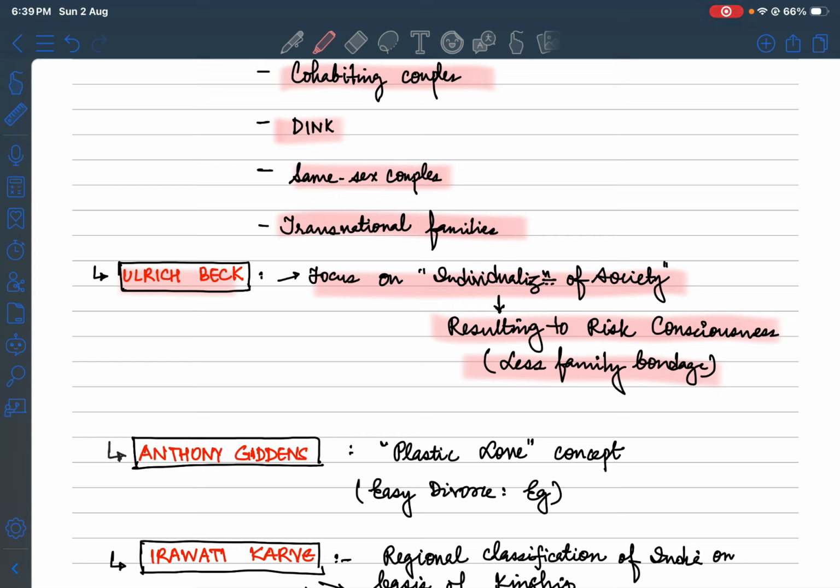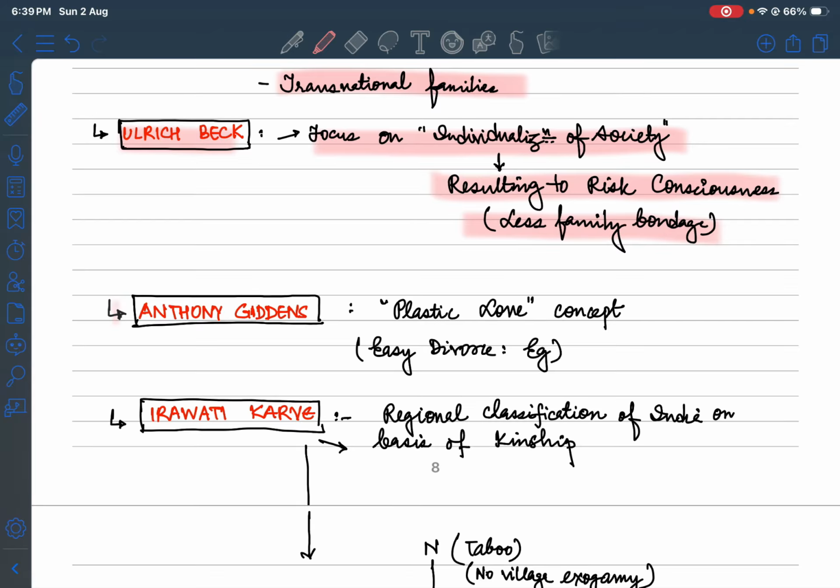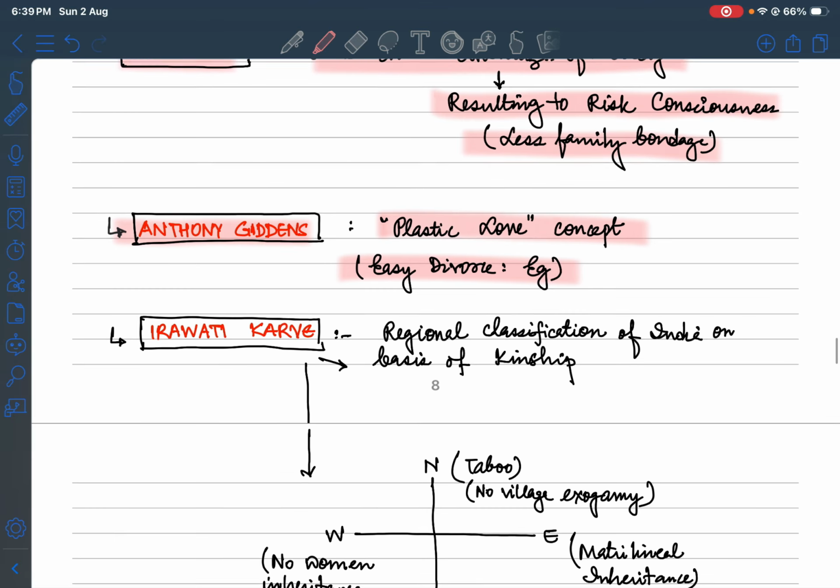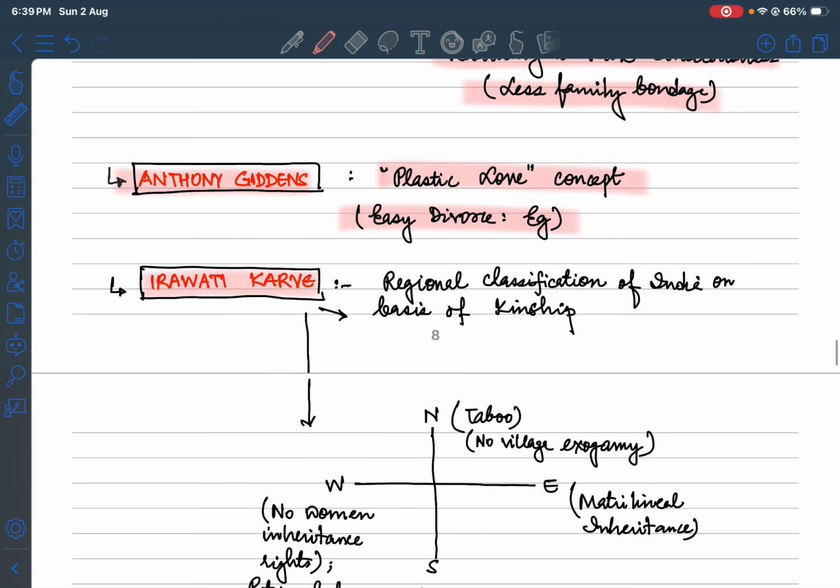So we are seeing that earlier, whatever things were happening, we used to say we are all a family. But now internet culture and everything has shown less family bondage. Anthony Giddens, when we talk about the plastic love concept, shows how easily things are getting broken off; easy divorce is one example. Then Iravati Karve, when we talk of the regional classification of India on the basis of kinship.